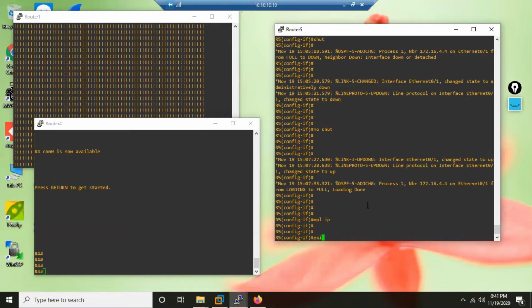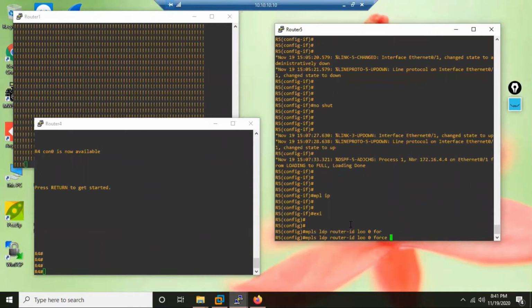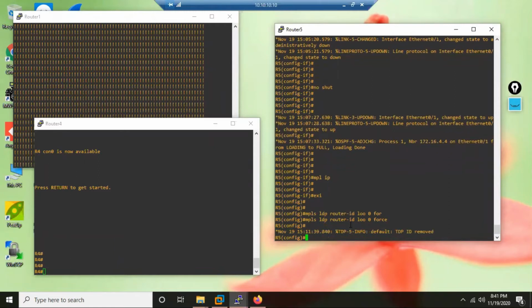So see what the solution is now. What was the command I did in global mode for MPLS? I said MPLS LDP router-id. Which loopback will you select? Loopback 0, right? In the same command, I repeat that same command, and now there is an option called force. And there you see it says TDP ID removed.